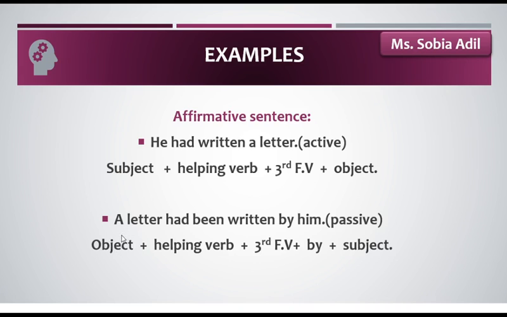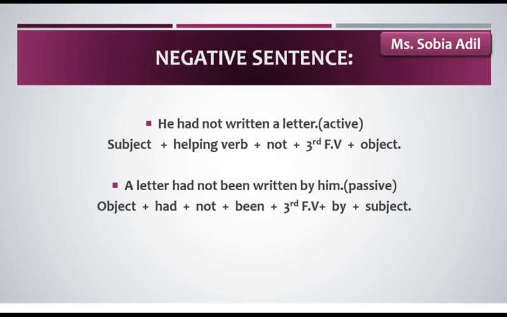A letter had been written by him. We put the object first, then the helping verb, then the third form of verb, then we use by because there is an object in it, and then comes the subject. This is how we change active voice into passive voice of affirmative sentences.